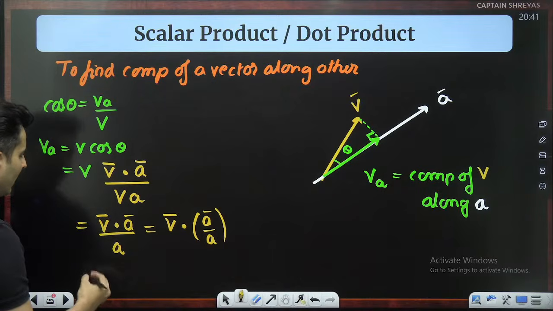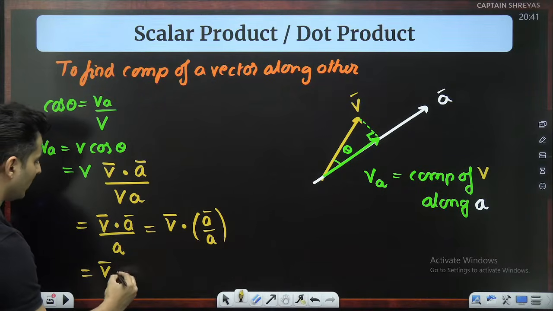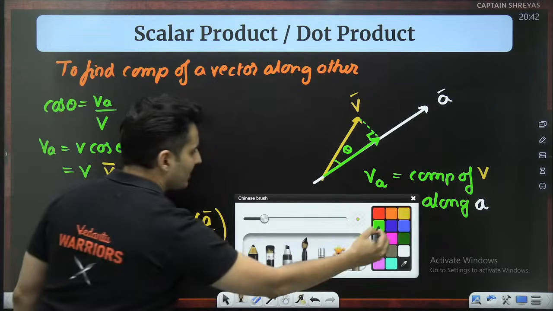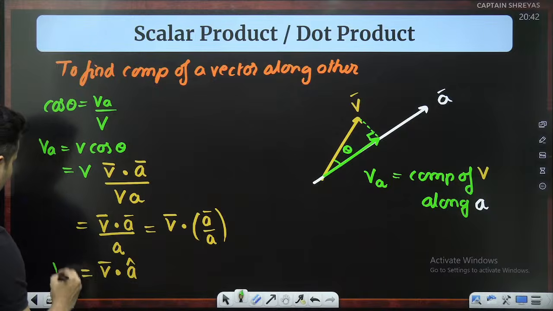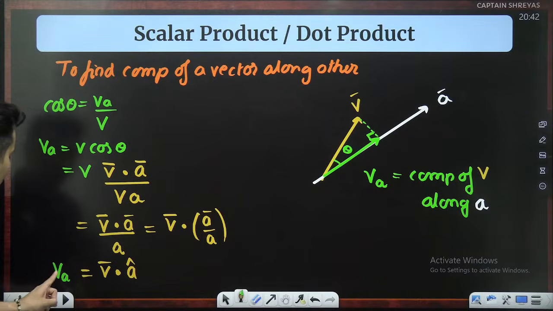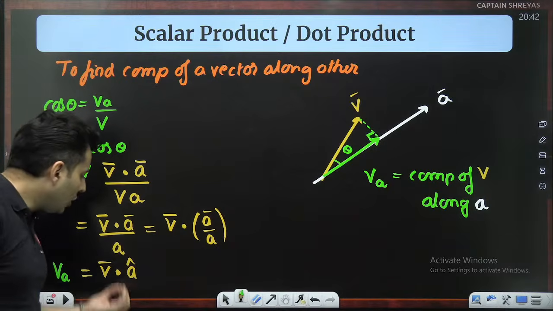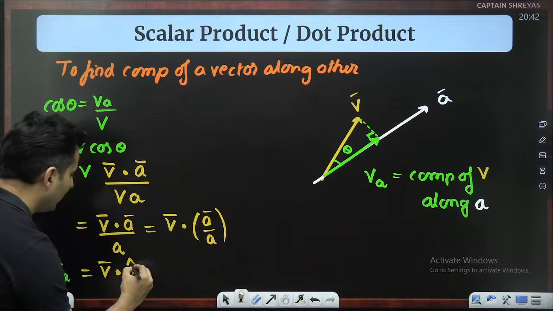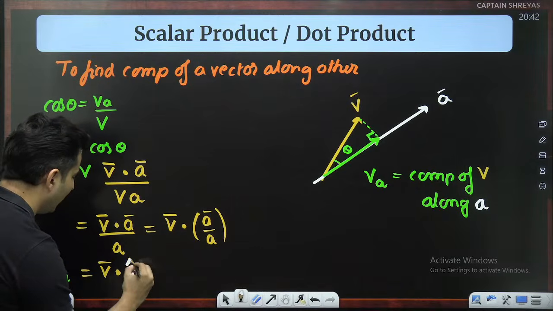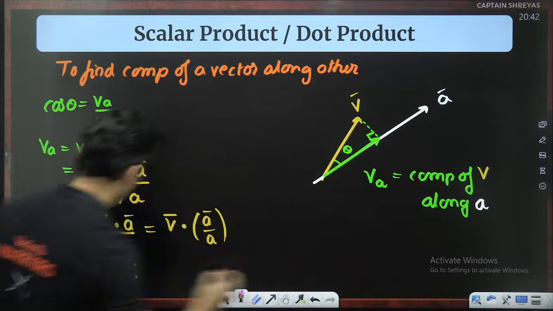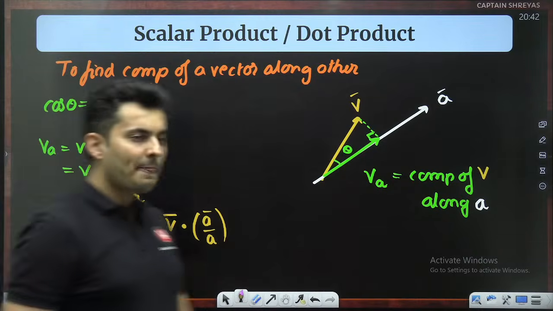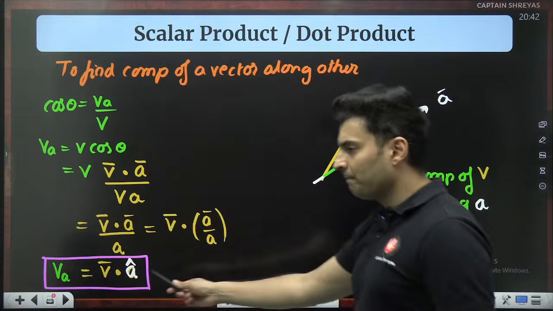What is this A bar by A? Come on guys, you know this already. It is A cap. So hence I have found the answer. The component of any vector along any other vector is that vector dot the unit vector along which you want to find the component. So this is the formula. Is that okay, everyone?